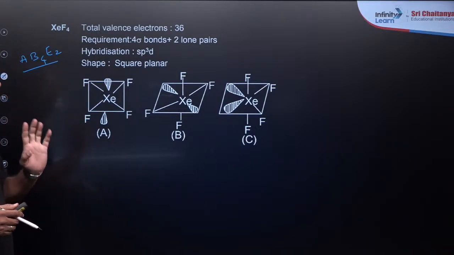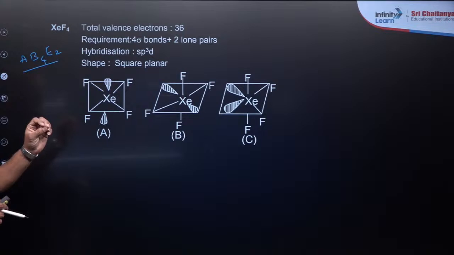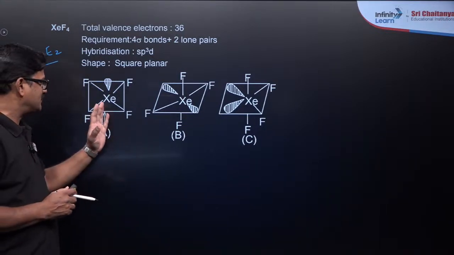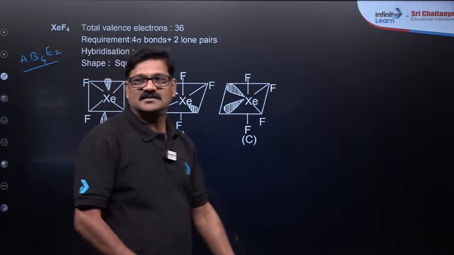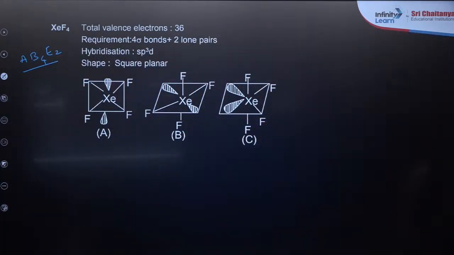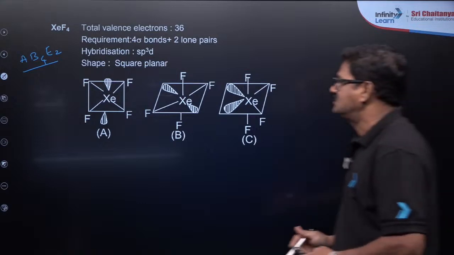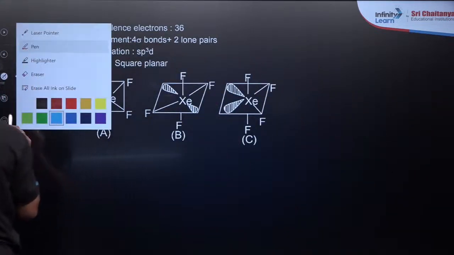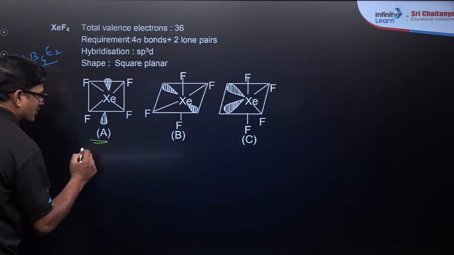I said probable. कौन सा probable structure ज़्यादा important है? You tell me first, A, B, C. Which is the most probable structure? Dear children, expecting the answer. My answer is A is the most probable.